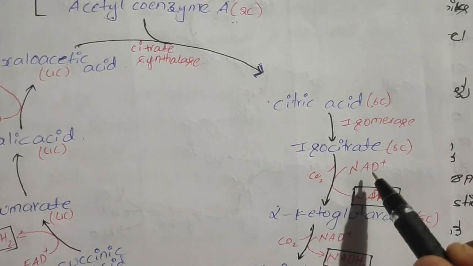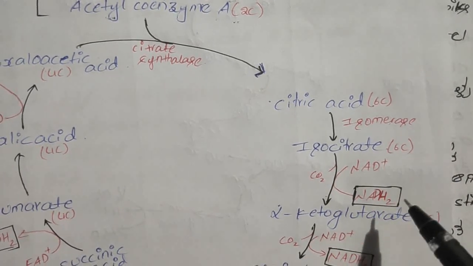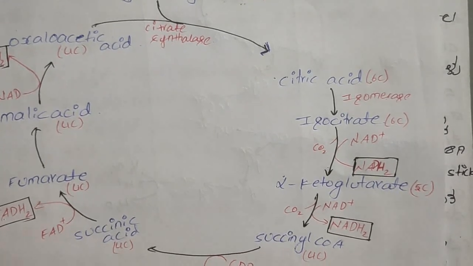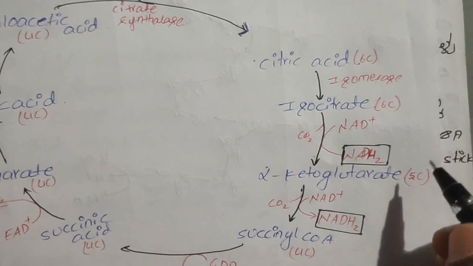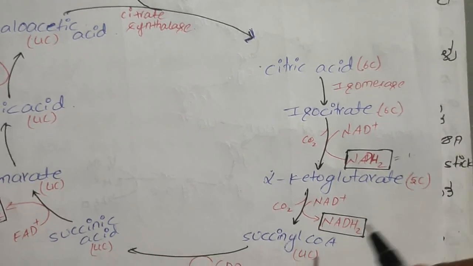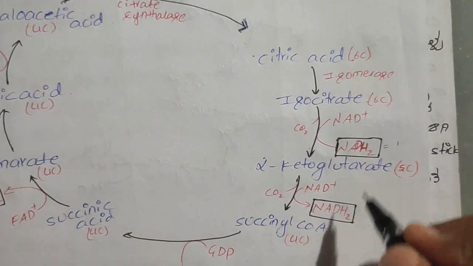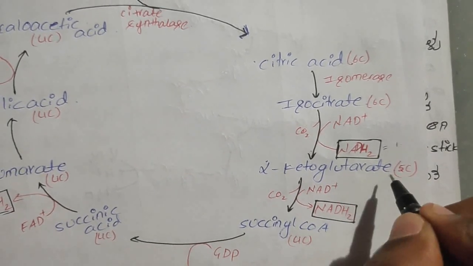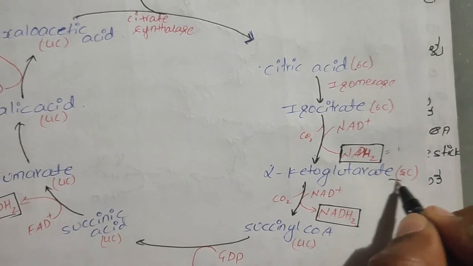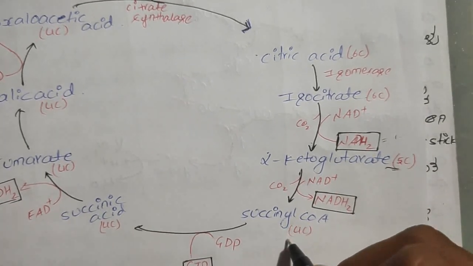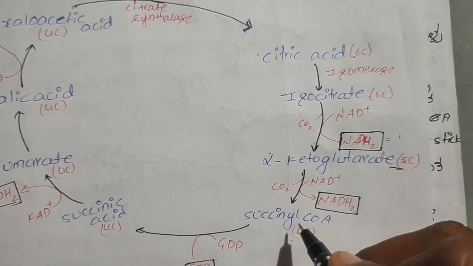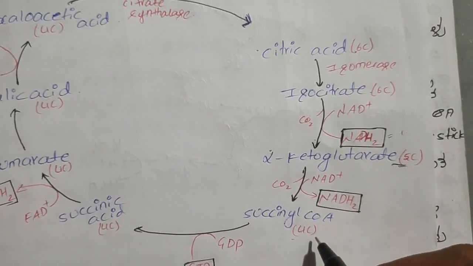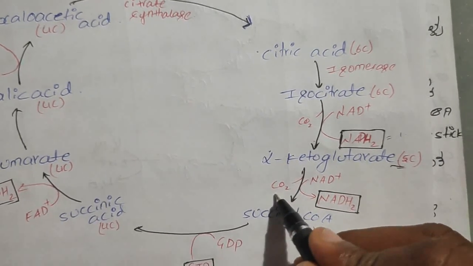So here NAD plus changes into NADH2. NADH2 means nicotinamide adenine dinucleotide hydride. We should remember that here we are getting 1 NADH2. Now this alpha ketoglutarate, a 5 carbon compound, changes into succinyl coenzyme A, a 4 carbon compound, and 1 carbon atom is lost as carbon dioxide.